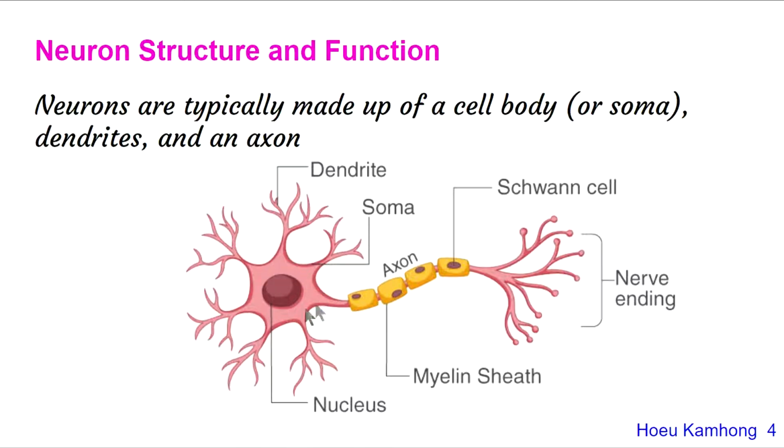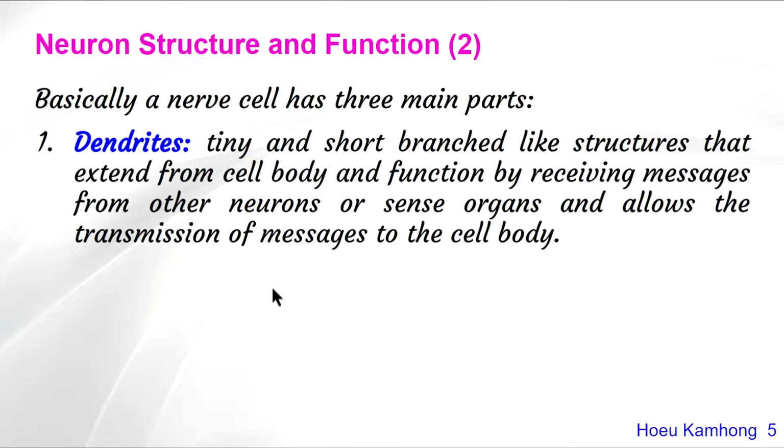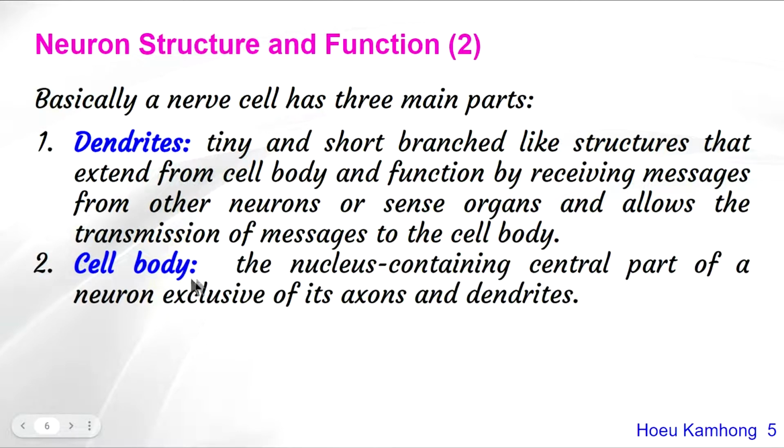The cell body is the core part of a neuron. It contains a nucleus, and the nucleus contains genetic information and controls the activities of the cell. So let's move to the second part, the cell body.